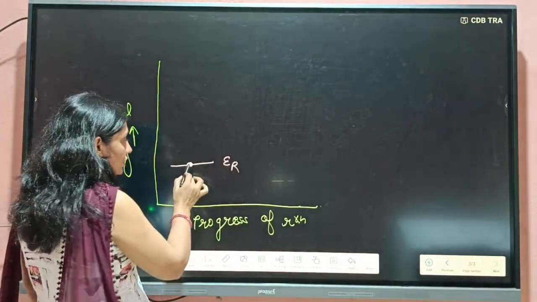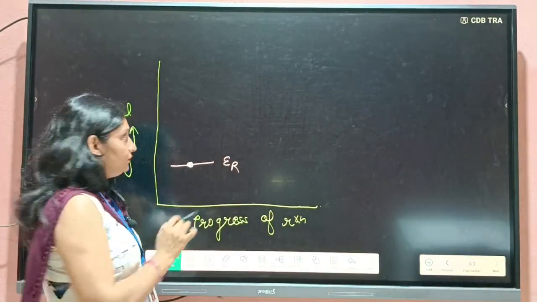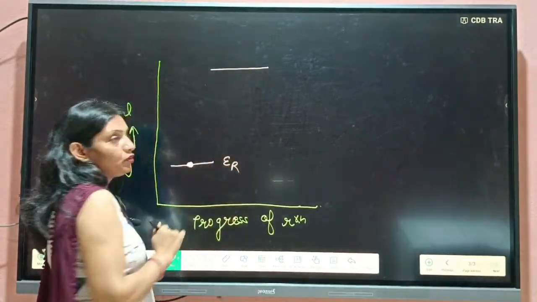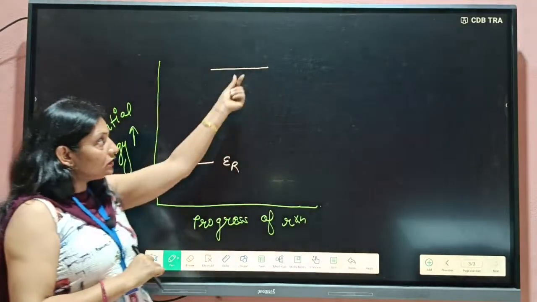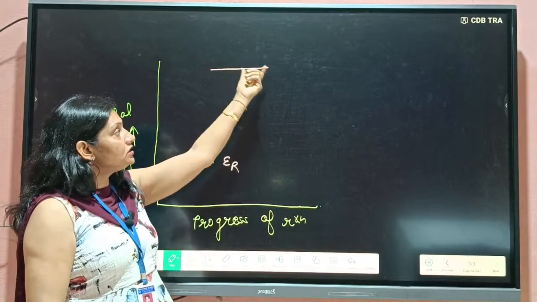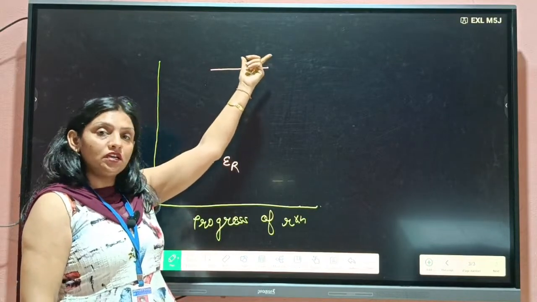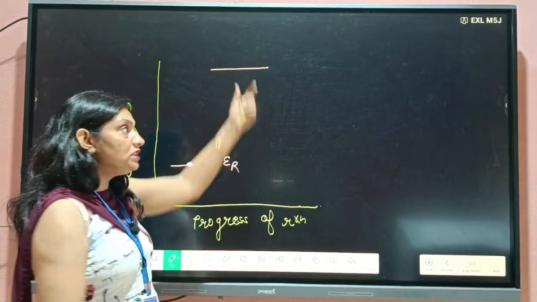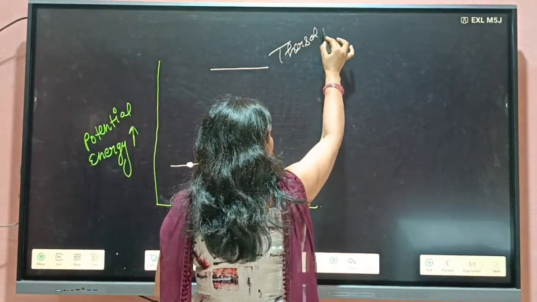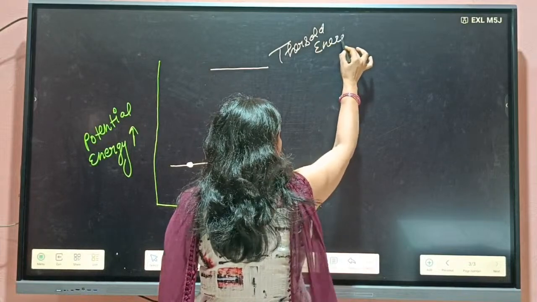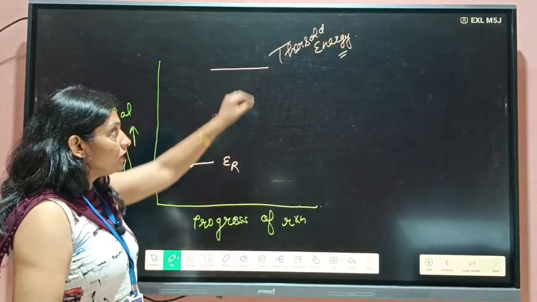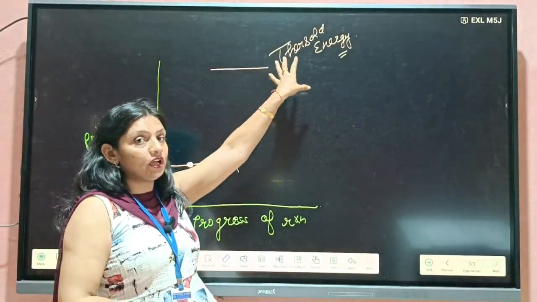But students, for activation, they need this amount of energy. Let us consider that is the minimum amount of energy required for making the collision effective. This is the threshold energy. At least this amount should be there, then we can get the product, otherwise not.